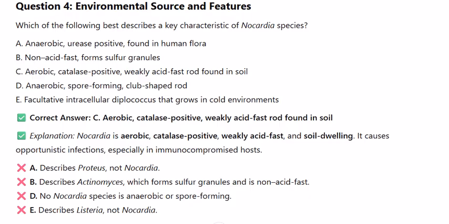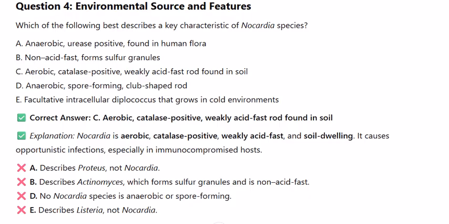D. Anaerobic, spore-forming, club-shaped rod. E. Facultative intracellular diplococcus that grows in cold environments. Correct answer C. Aerobic, catalase positive, weakly acid-fast rod found in soil. Explanation. Nocardia is aerobic, catalase positive, weakly acid-fast, and soil-dwelling. It causes opportunistic infections, especially in immunocompromised hosts.